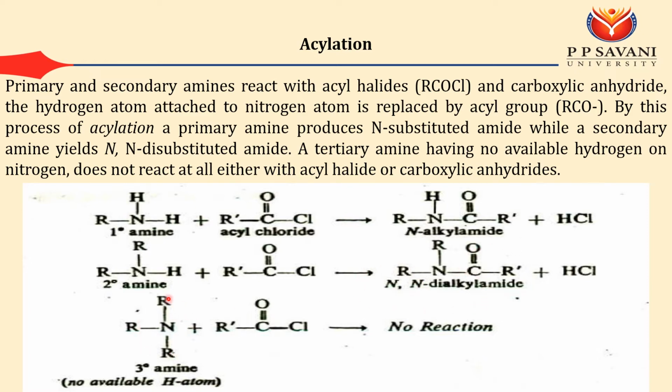With tertiary amine there is no hydrogen, so there is no reaction. By this process of acylation, the primary amine produces N-substituted amide, while the secondary amine yields N,N-disubstituted amide, and tertiary amine, having no available hydrogen on nitrogen, does not react at all with either acyl halide or carboxylic anhydrides.